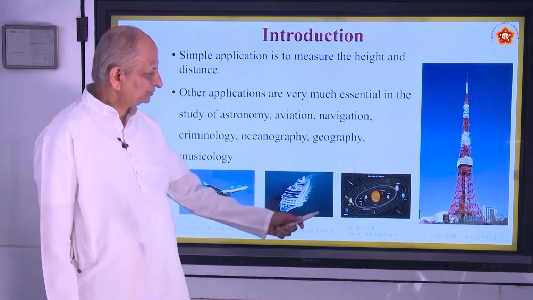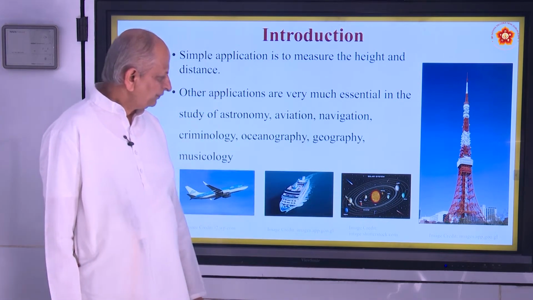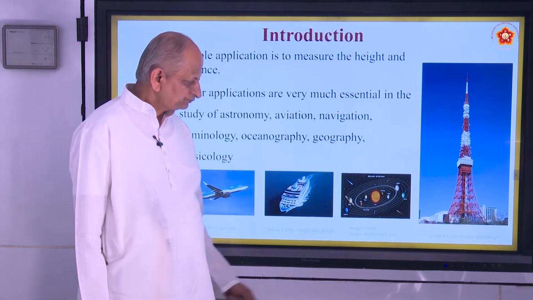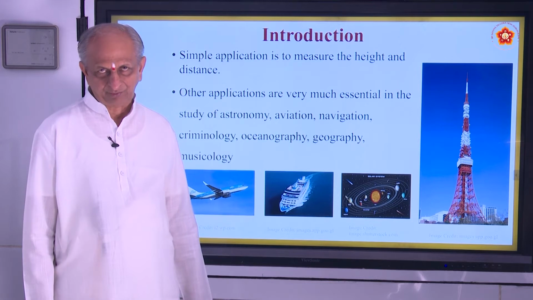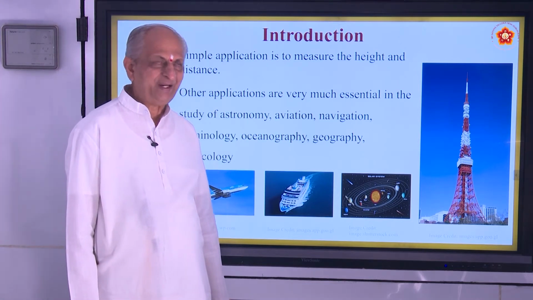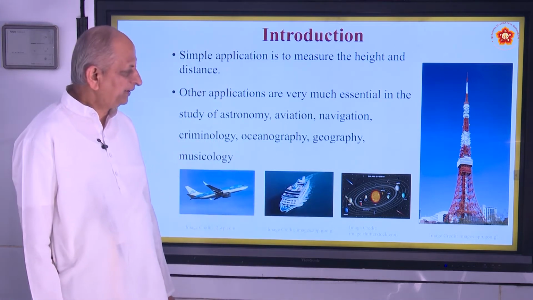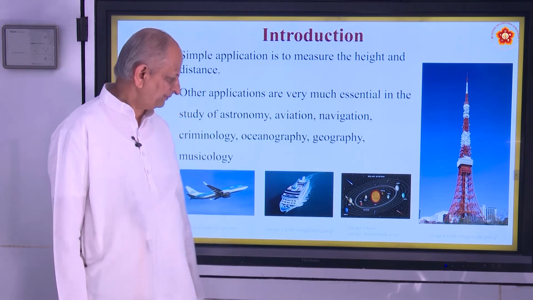And also here you have got a solar system, that comes under astronomy. In the solar system, the sun is at the center and all planets go around. The positions of planets and heavenly bodies can be studied with the help of trigonometry.